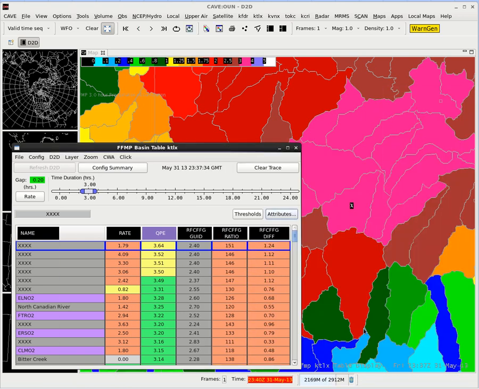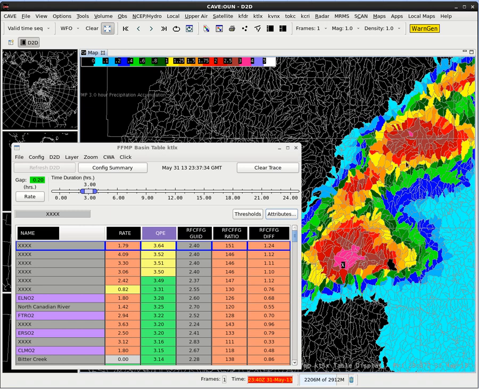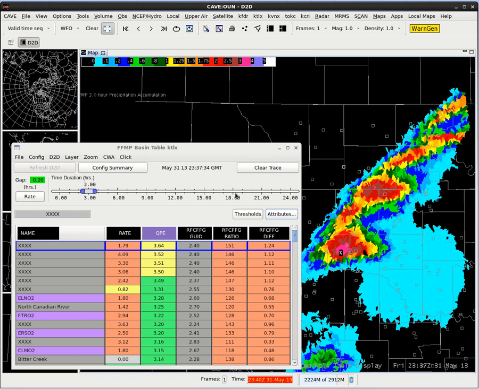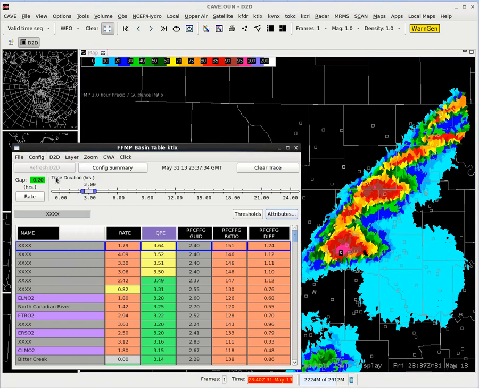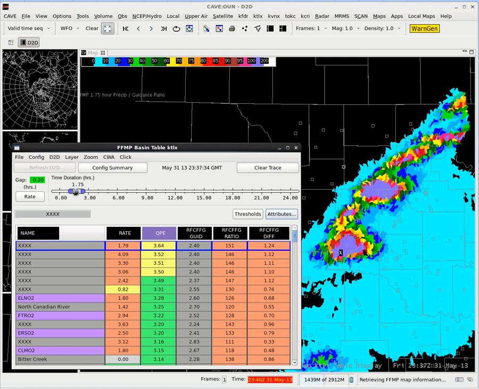So that's a way you can control the columns that are displayed in the FFMP table, as well as add some of these ARI values in. So we've looked at the all and only small stream basins, and this gives us a direct look. We can go into D2D and go ratio, show me where I have a flash flood guidance threat. Anywhere that's purple, I'm over 100%. It gives me a sense for the immediate place to look for the flash flooding threat.